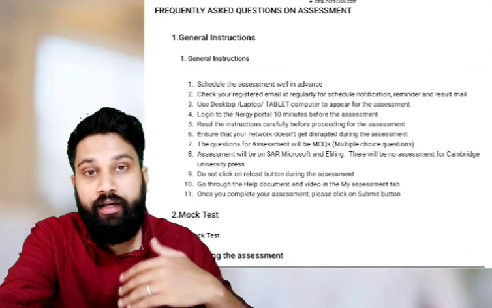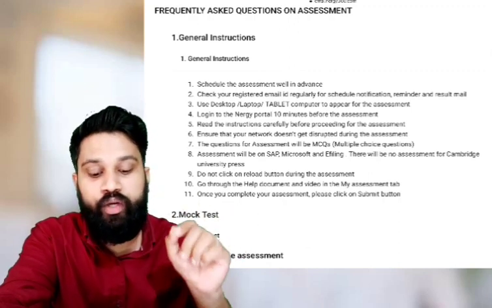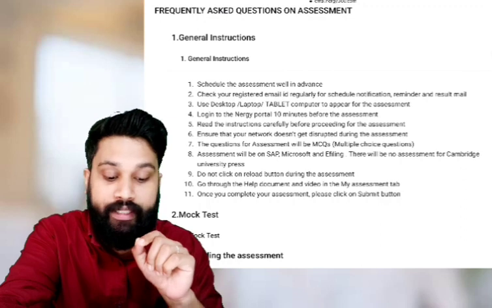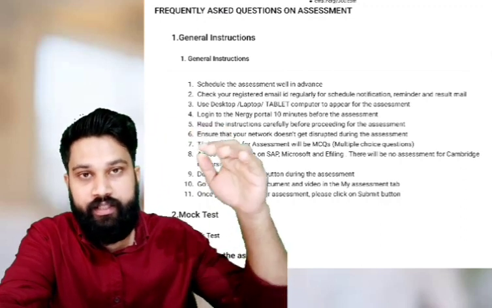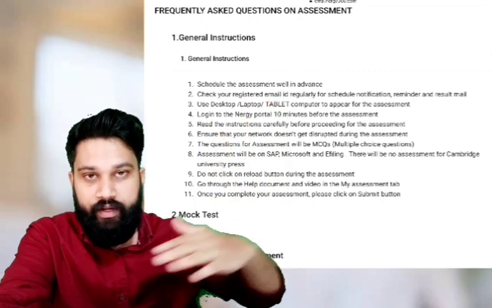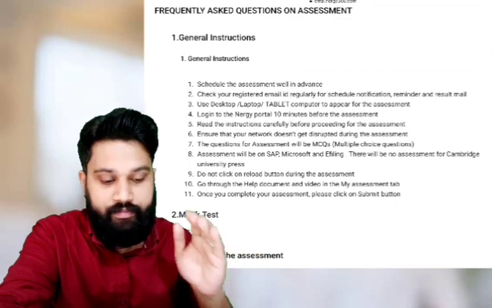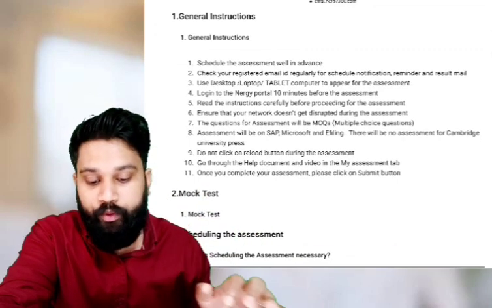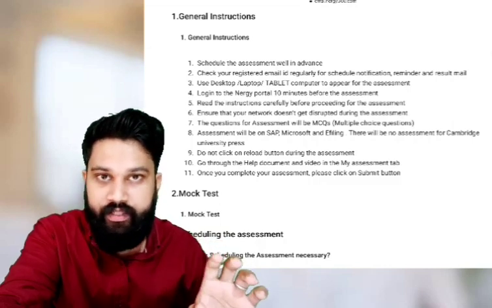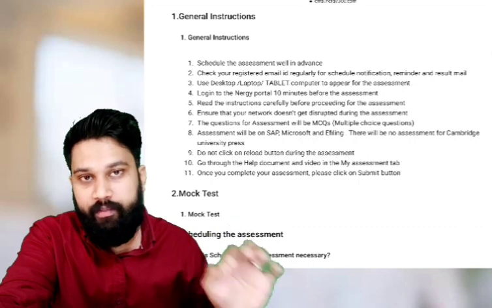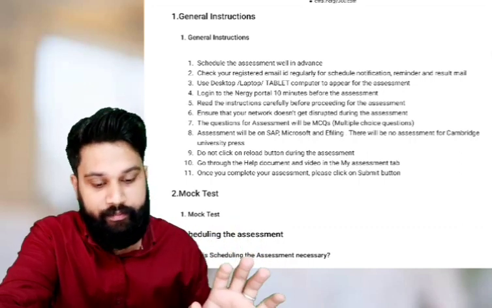Sir, how can we schedule the assessment test? Log into the Nergi portal 10 minutes before the assessment and read the instructions carefully. There will be some instructions, I will tell that also. Read them carefully before proceeding with the assessment. And the sixth point, ensure that your network doesn't get disrupted during the assessment. The assessment will be 90 minutes, so ensure your network doesn't get disrupted.